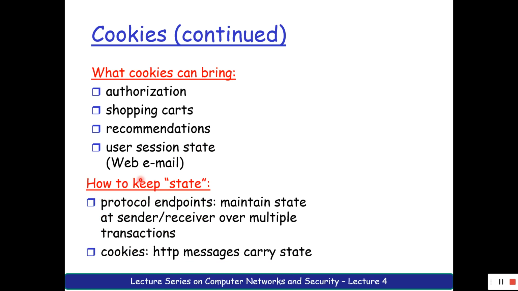So how should you keep the state of a cookie? The state where you are is maintained by your own protocol endpoint. That is, it can maintain a state at the sender or receiver over multiple transactions. So you can carry this by using the HTTP message.